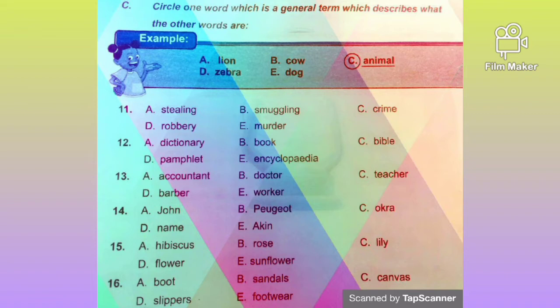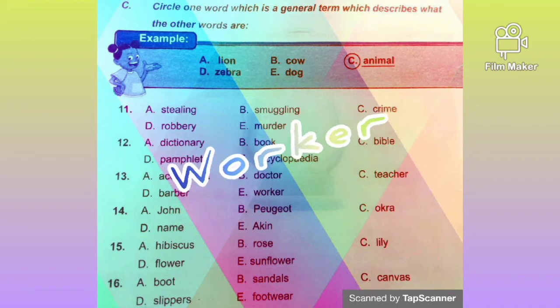Okay, so let's take the last one, the very last one, before we leave the others and go to the next one. We have accountant, we have doctor, we have teacher, we have barber, we have worker. So which of them is the general word for the others? The answer is worker.